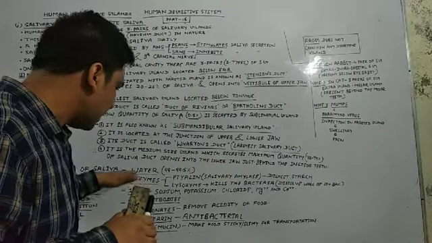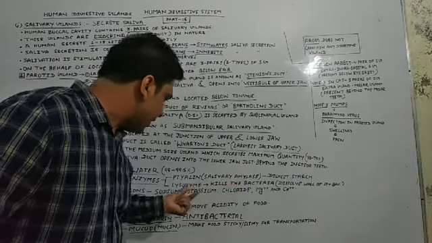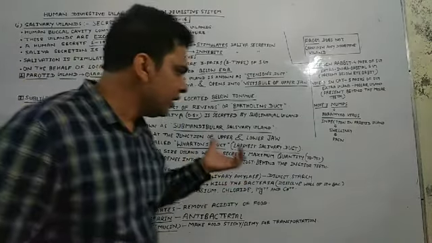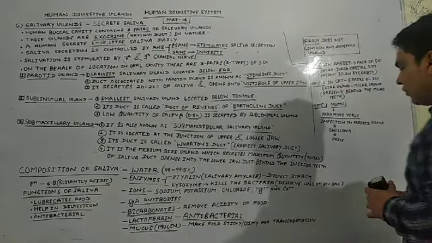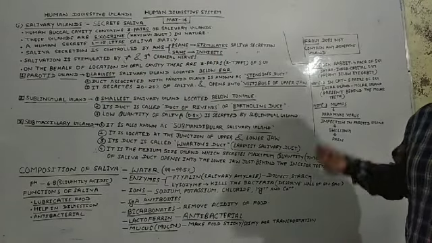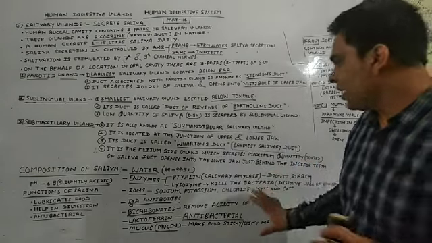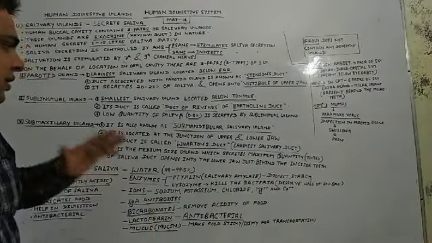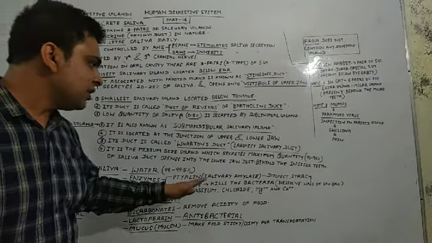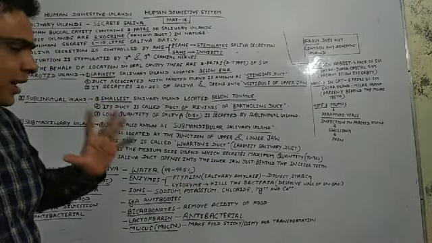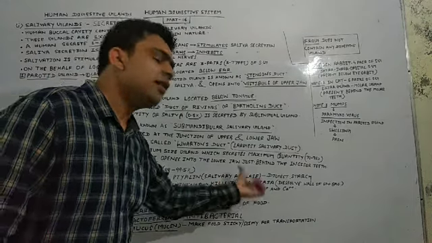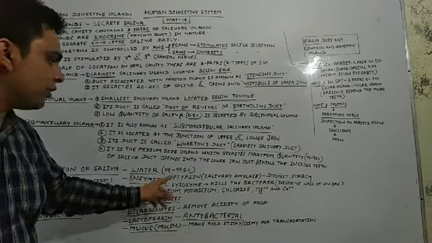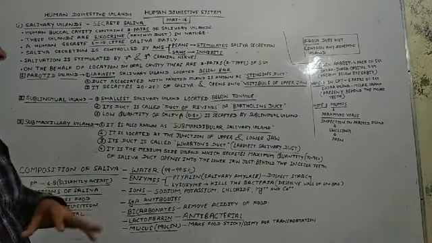This antibacterial enzyme named lysozyme dissolves the wall of gram positive bacteria, and that's the cause of bacteria killing. Clear, friends? And all the bacteria are killed this way. So lysozyme is known as antibacterial enzyme, and it helps to kill the bacteria. So these two important enzymes are found in our saliva.